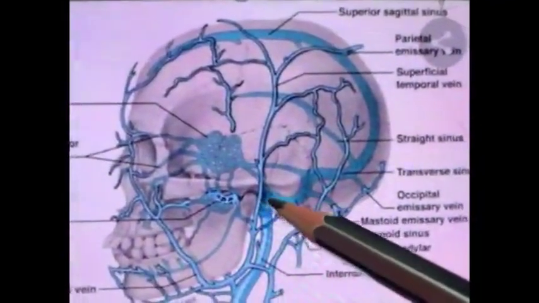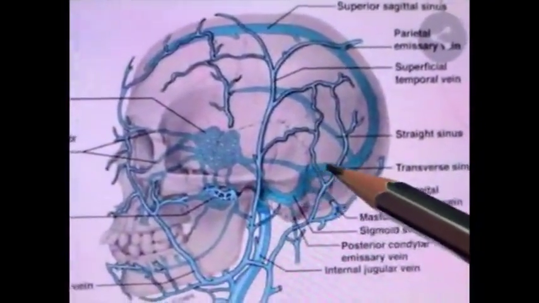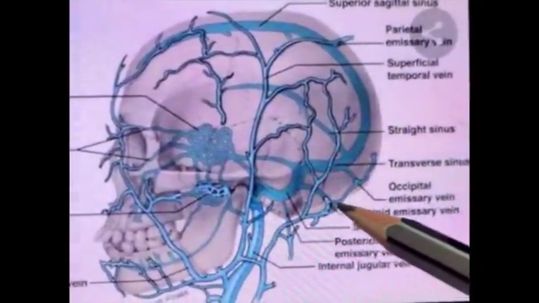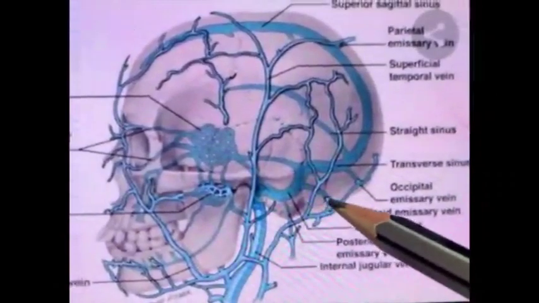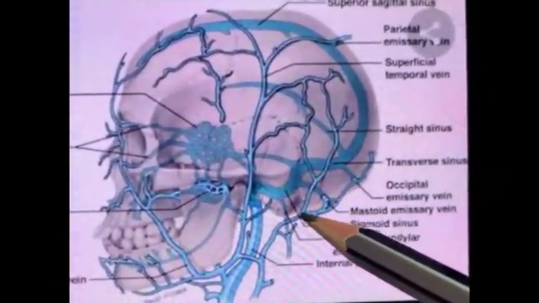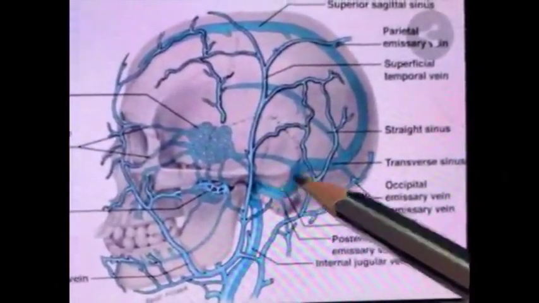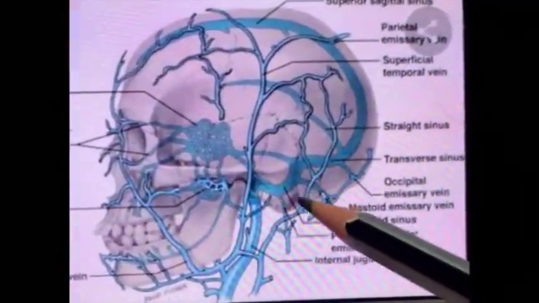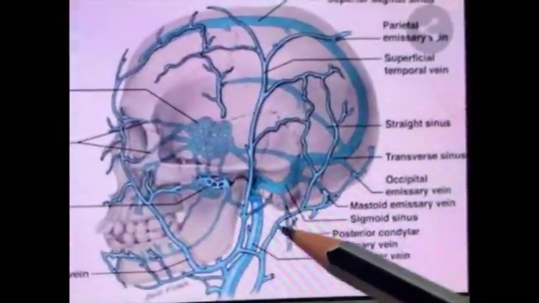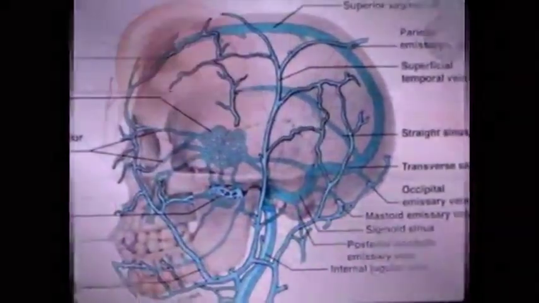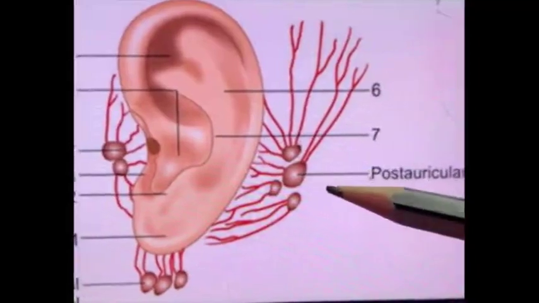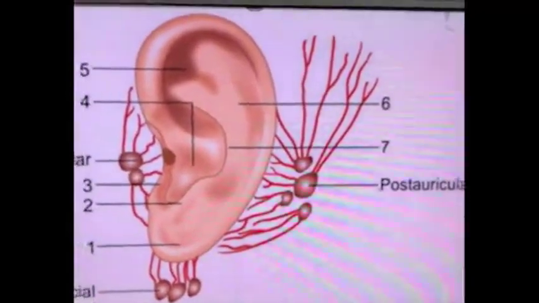Venous drainage is by the sigmoid sinus, the S-shaped sinus, the mastoid emissary vein (emissary veins are small veins which connect extracranial veins to intracranial veins), and also the posterior auricular vein. Lymphatic drainage is by the post-auricular lymph nodes and also the upper deep cervical lymph nodes.